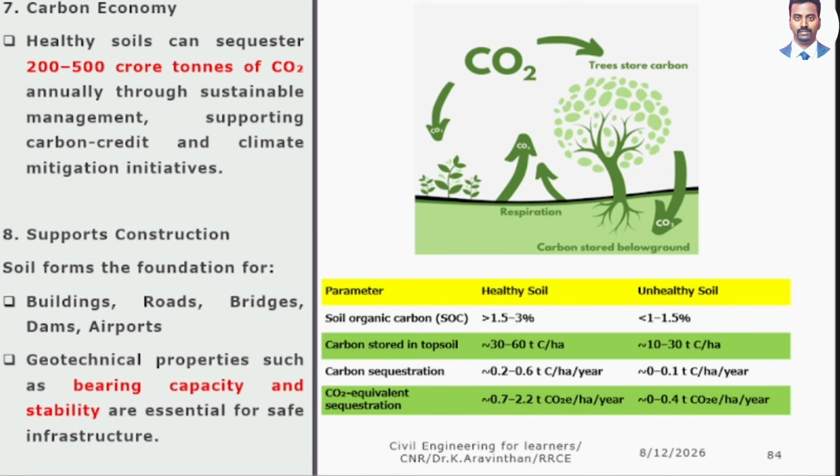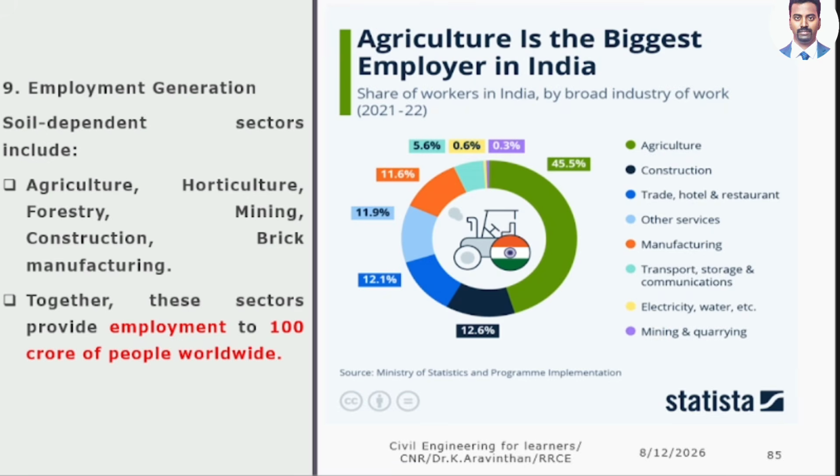Next thing is supports construction. Supports, bridges and constructions are being done by soil. You have gravel, sands, etc. are being derived from this. Last one, employment generation. As of 2021, how much of agricultural products are generated? 45% of employers in India are agricultural based. So this much of employers are dependent on soil directly.